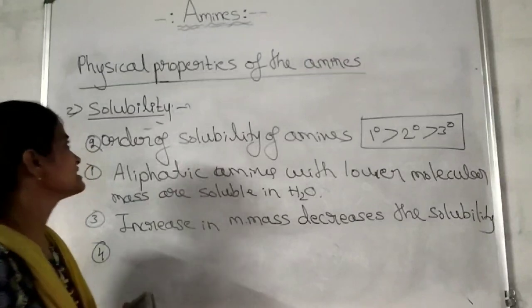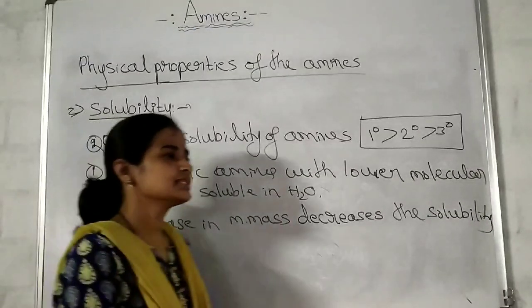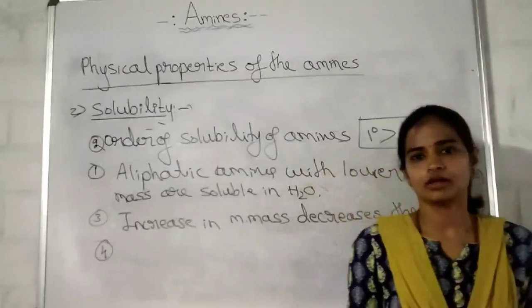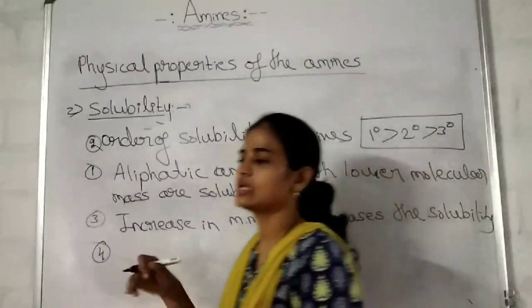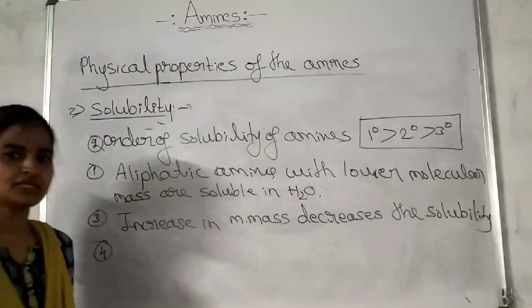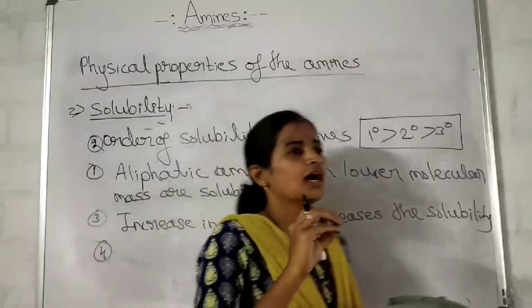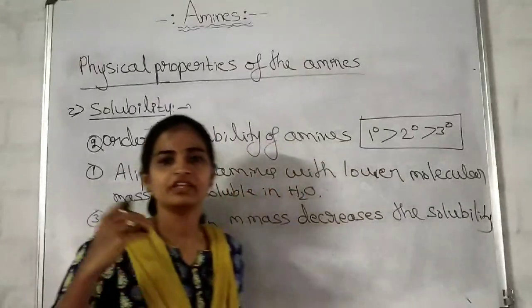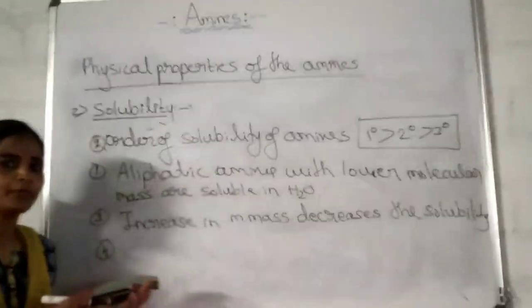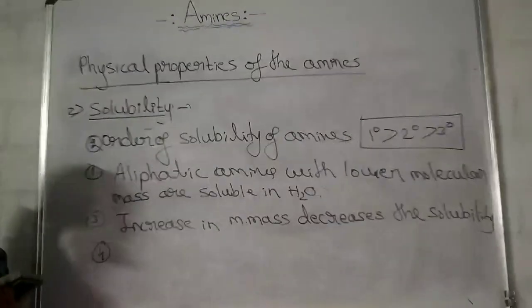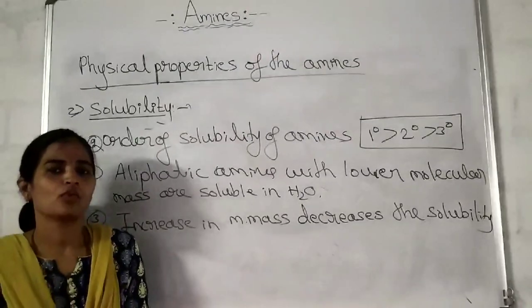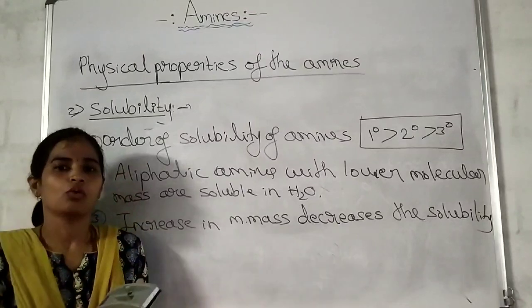Okay, now comparison of solubility of the amines in the water and alcohols in the water. We have discussed it within the boiling point, isn't it? Because of the lesser electronegativity of the nitrogen, it forms weaker hydrogen bonds with the water molecules compared to the alcohols.